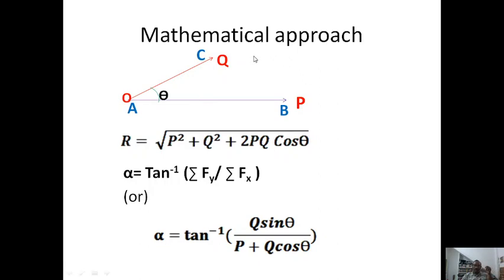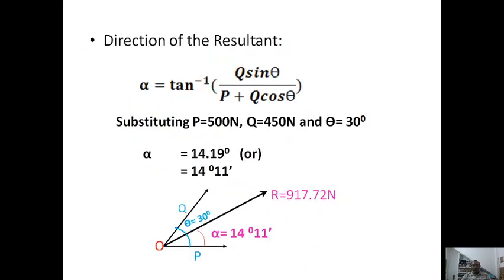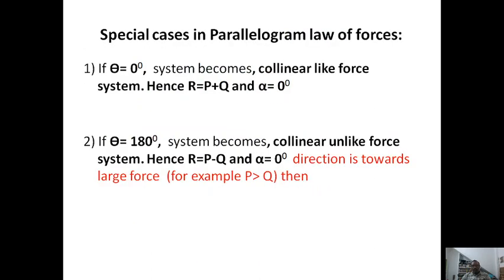The force Q vector will be in the negative x direction. So P is in the positive x direction and Q force is in the negative x direction. Then only 180 degree is possible. Hence it will become a collinear unlike force system.